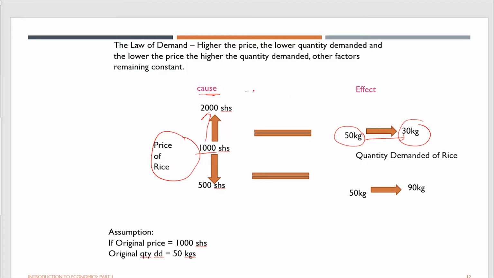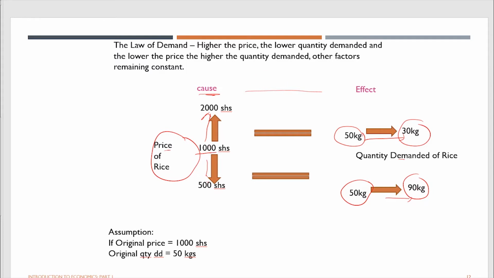That's why we said there is a cause-effect relationship between this variable, which is price, and the other variable, which is the quantity demanded. Or a decrease in price like this from 1,000 to 500 will result in an increase in the quantity demanded from 50 kilograms to 90 kilograms. So a decrease in the price will lead to an increase in the quantity demanded.